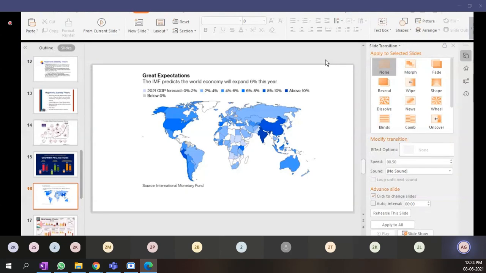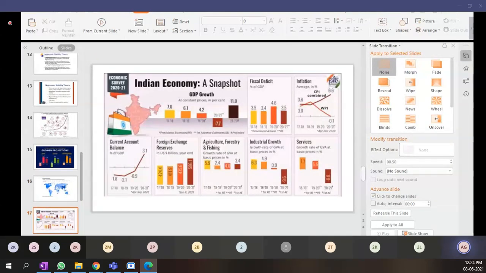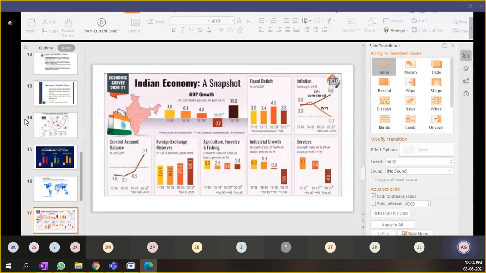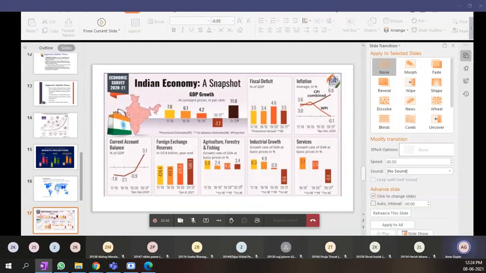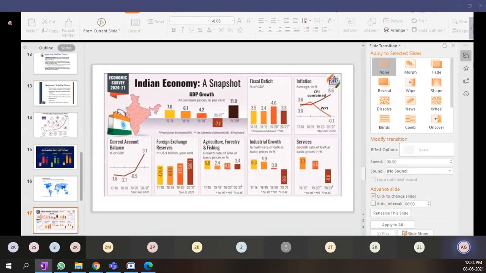Now, moving ahead, let's talk about the Indian economy snapshot. As per the Economic Survey of 2020-2021, this is the latest report which has been published. The Economic Survey of India published this particular report. As you can see, the current account balance in terms of percentage of GDP will rise to 3.1% from minus 0.9% for the year 2021. The foreign exchange reserves are also likely to grow this year to 586.1 US billion dollars as compared to the year 2019, wherein it was 475.6 US billion dollars.